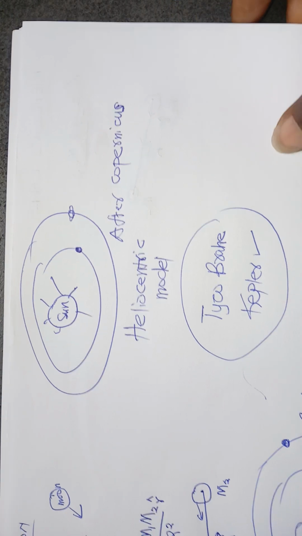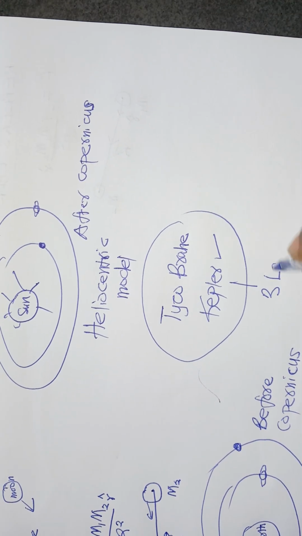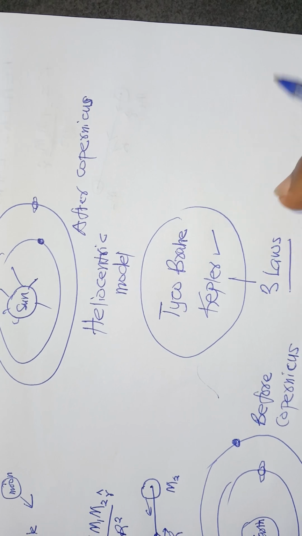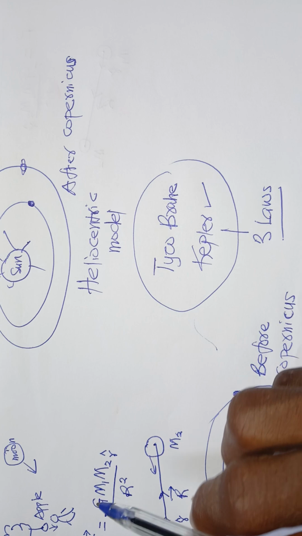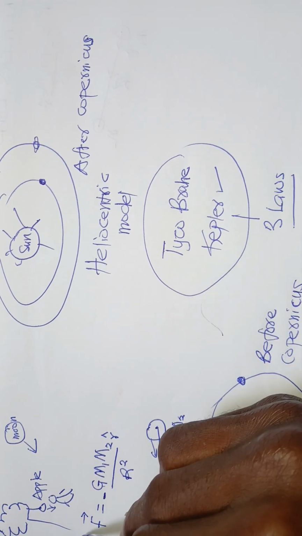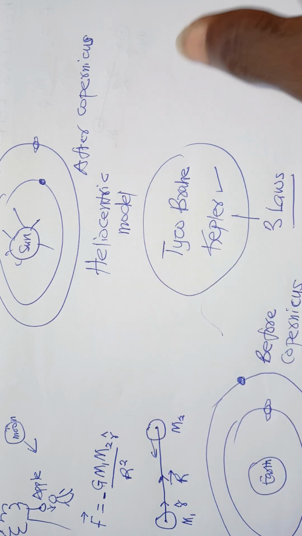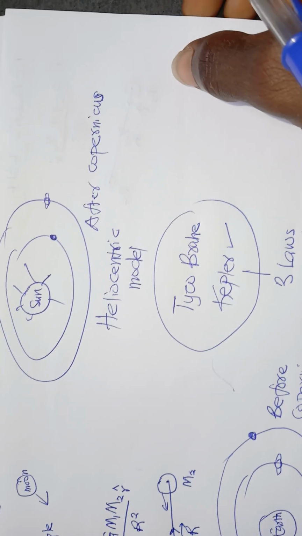And Kepler was able to succeed, and he came out with 3 laws. And these 3 laws are the ones that influenced Isaac Newton. In other words, they helped him to show that indeed his law of gravity was correct. So in this episode, we are proving the 3 Kepler's laws.